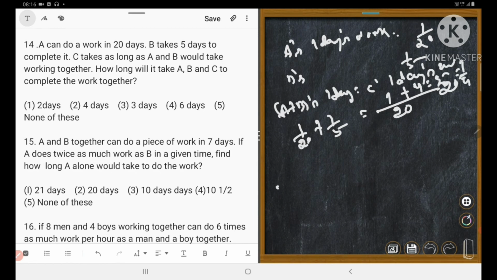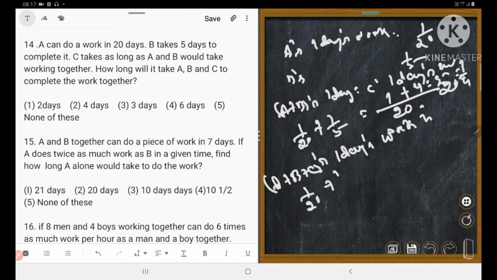So A plus B plus C's 1 day's work is equal to 1/20 plus 1/5 plus 1/4, LCM 20. 20 divided by 20 is equal to 1, 1 into 1 is 1.